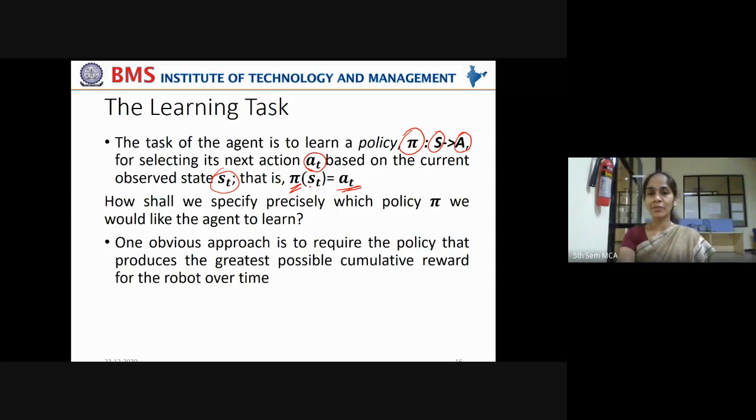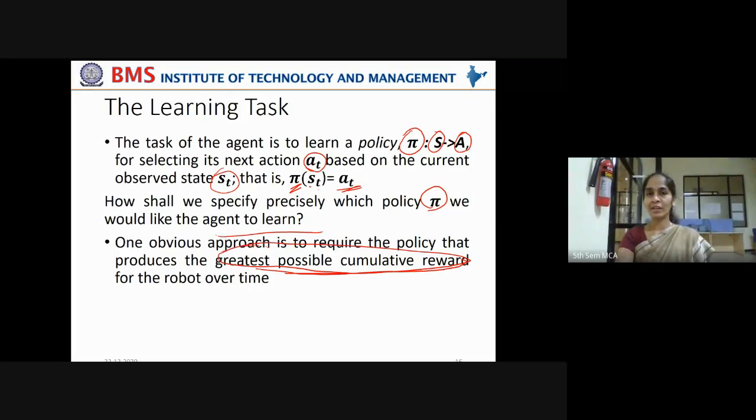How shall we specify precisely which policy pi we would like the agent to learn? What control policy does it have to learn? A highly rewarding control policy or a highly penalizing control policy? One obvious approach is to require the policy that produces the greatest possible cumulative reward.